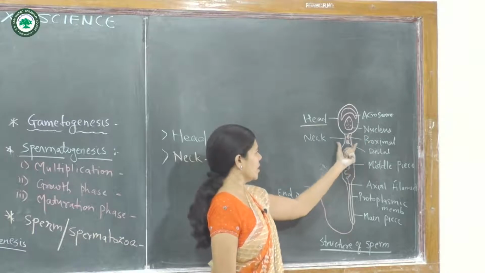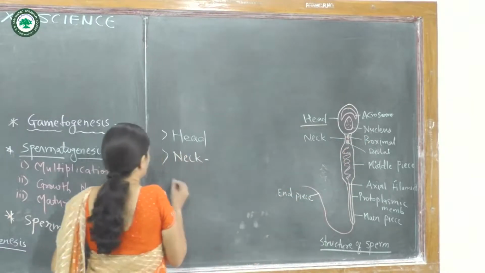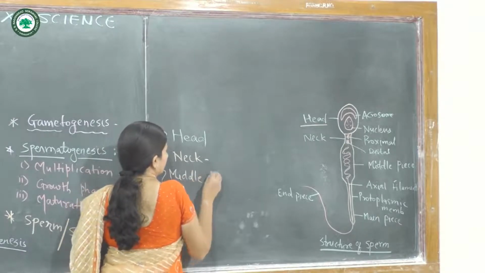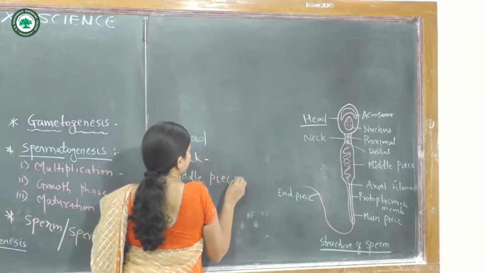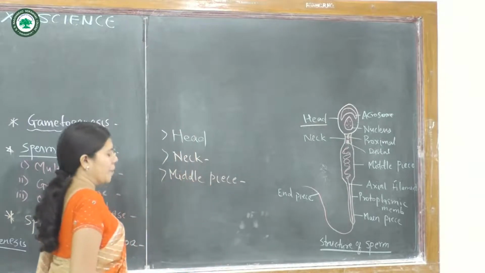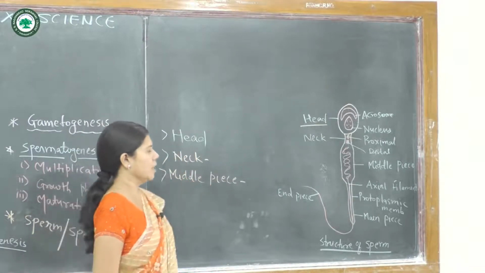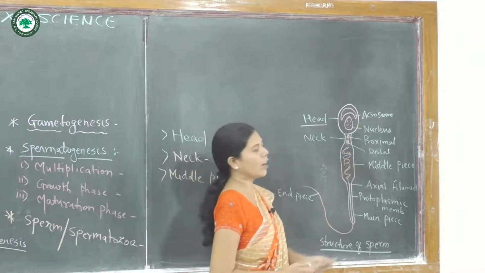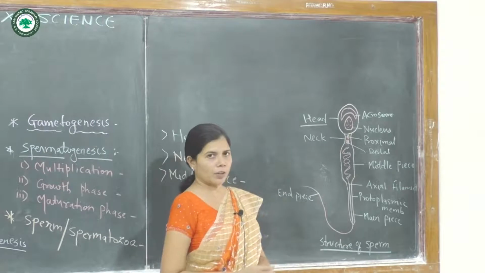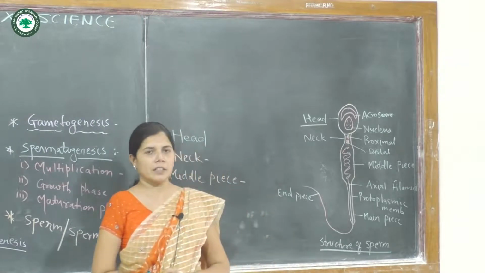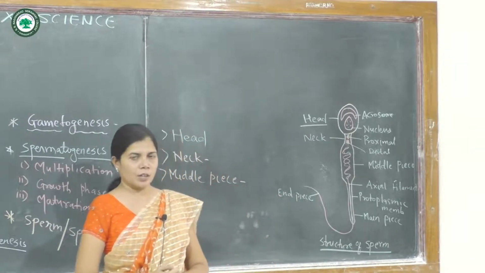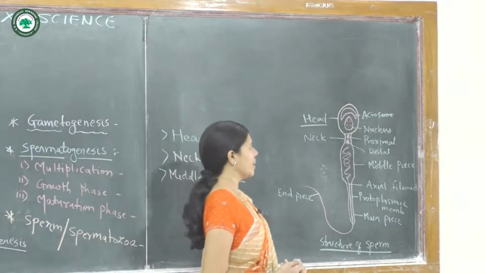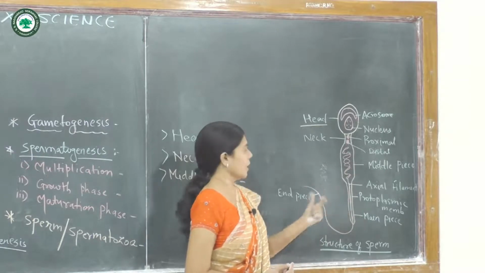Below the neck region, there is the middle piece. The middle piece of the sperm consists of a spiral coil of mitochondria, which provides the energy to the sperm for movement.